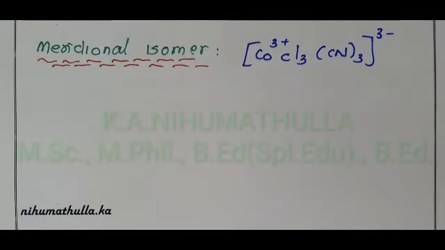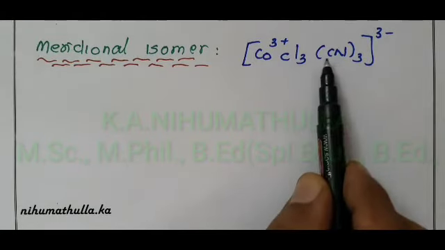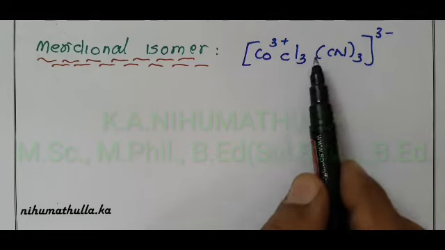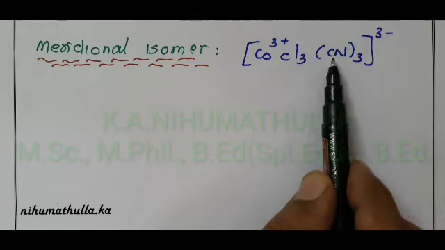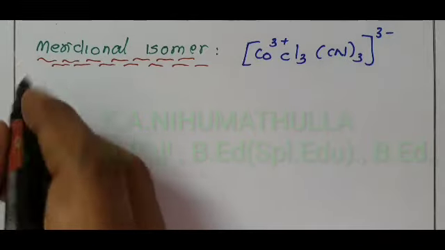What is the IUPAC name of this compound? Both ligand names start with C, chlorido and cyanido, so we compare the second letter. In chlorido, the second letter is H. In cyanido, the second letter is Y. Therefore, chlorido comes first.